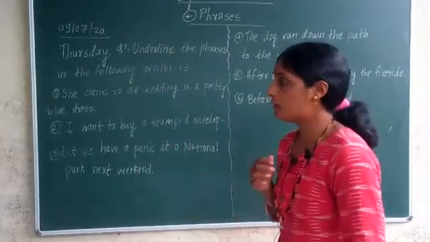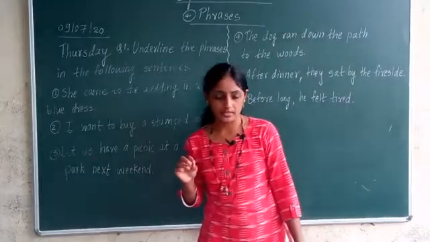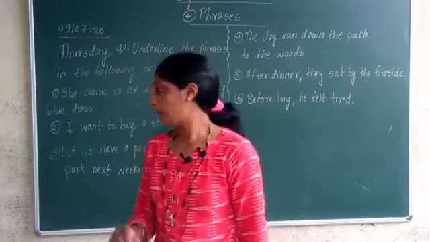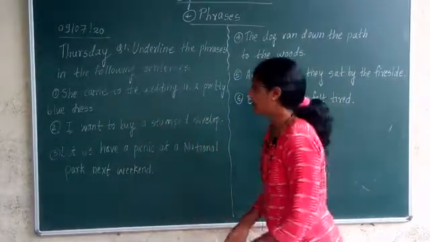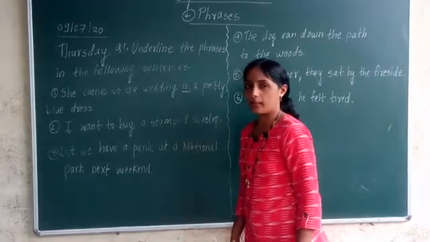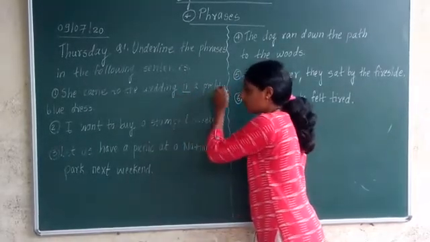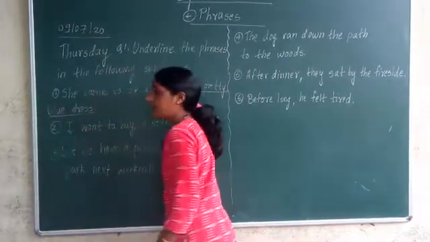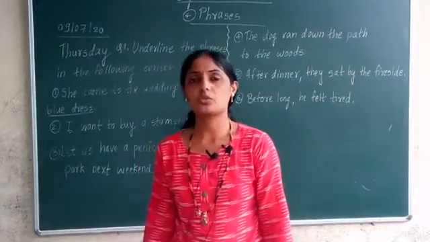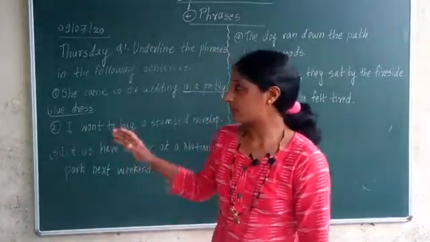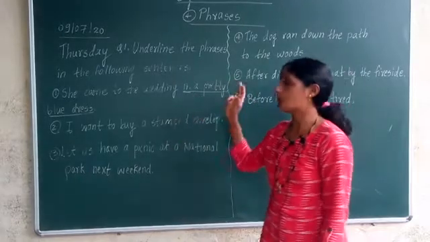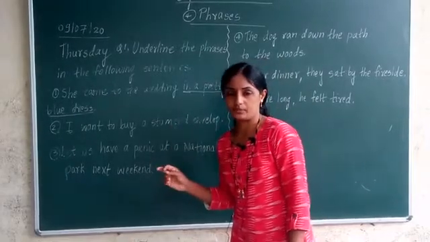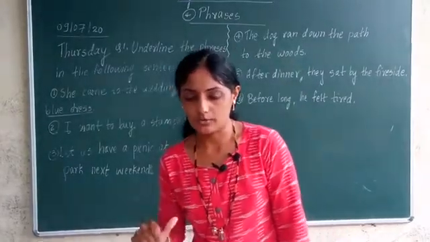Now, I told you phrases many times begin with preposition. Now, in this sentence, where is preposition? In is the preposition. Understood? And then the sentence which is left behind is the phrase. Understood? The group of words which are left after prepositions, they are what? Phrases. Now what is phrase in this first sentence? In a pretty blue dress. That is what? It is a phrase of the sentence.